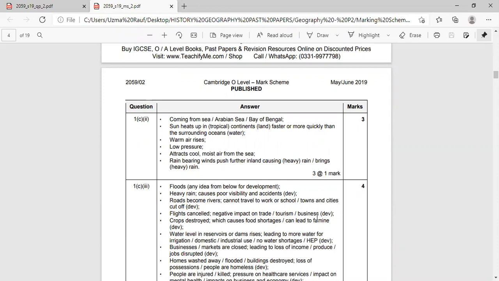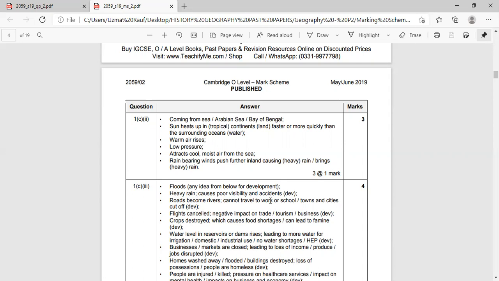This was the negative impact, right? And I developed my point with the two examples here: effects on life of people and then effects on business. Because when I'm talking about the life of people, I'm describing the poor visibility and accidents here.